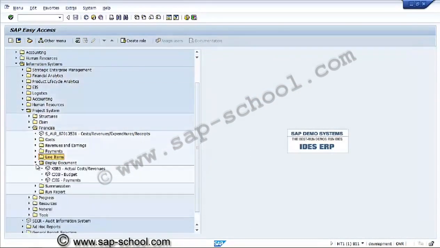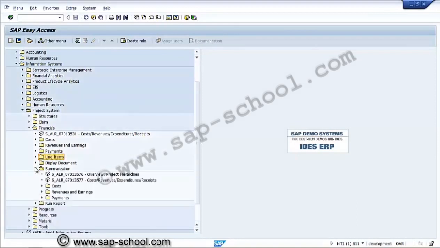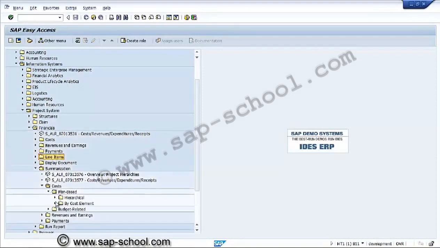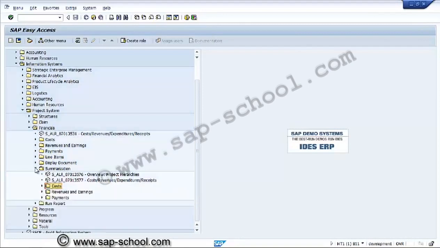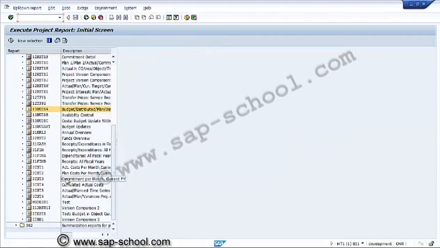These are the display documents, summarization, project hierarchy and costs, hierarchical by cost element wise, actual, current, cumulative. So we can check these reports once the execution part is over. This is one more hierarchy report. Here we can get all the reports together, what we have seen in the report writer. This is the same here.